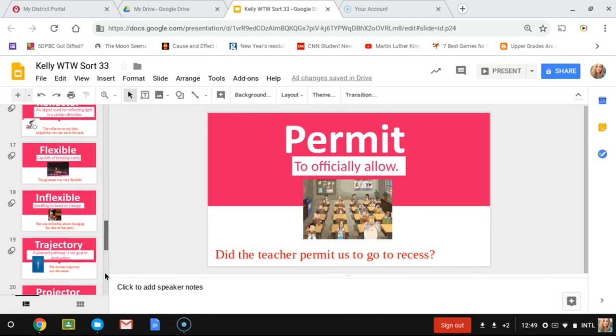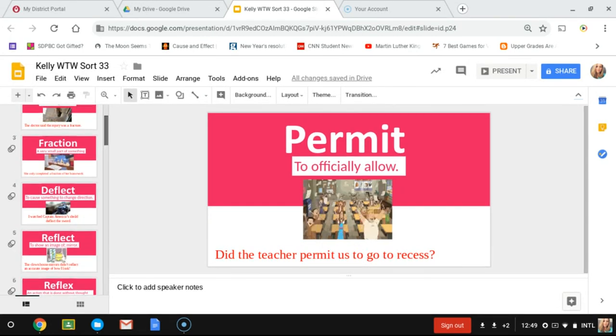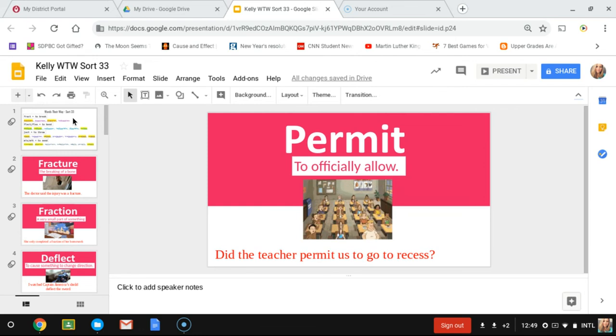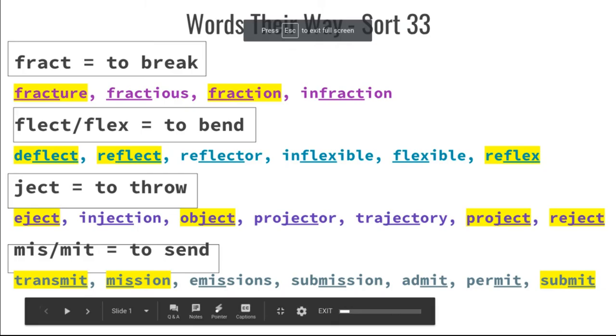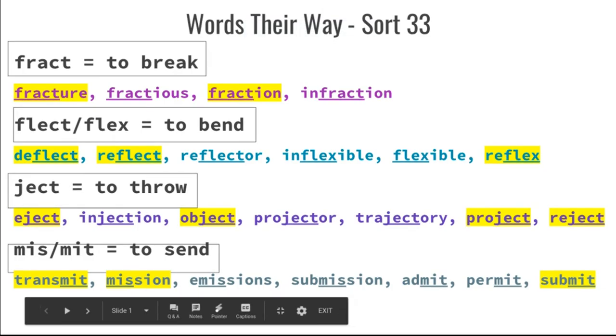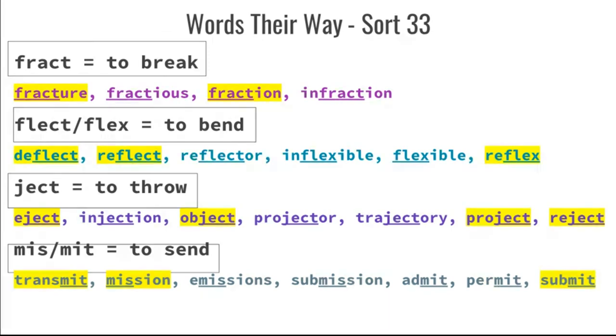And again, like I said before, we will be having our spelling test and vocabulary test this Friday. These are the categories again with all the words on it, so you can take a look at this. But don't forget to do your journal work. We're going to talk a little bit more about that tomorrow in class.